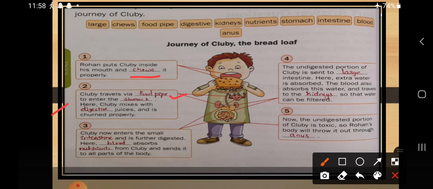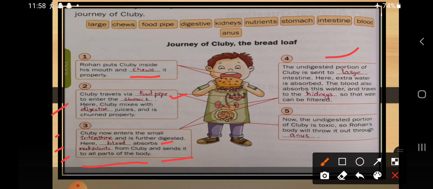Okay, so clubby travels via food pipe. How is the food going to reach our stomach? With the help of the food pipe. Okay, then what happened? Where are they going to be mixed up? They are mixed up with digestive juices. Next is the clubby now enters the small intestine and is further digested here. Blood absorbs nutrition from clubby and sends it to all the parts of the body. So till now the third step is finished.